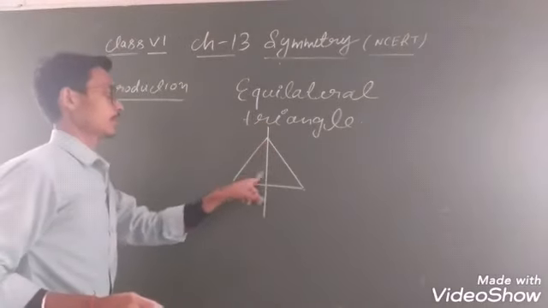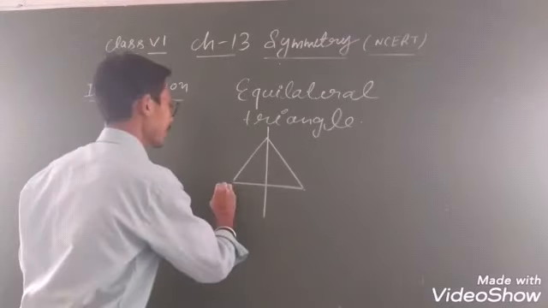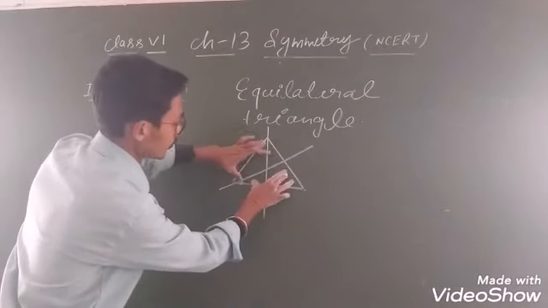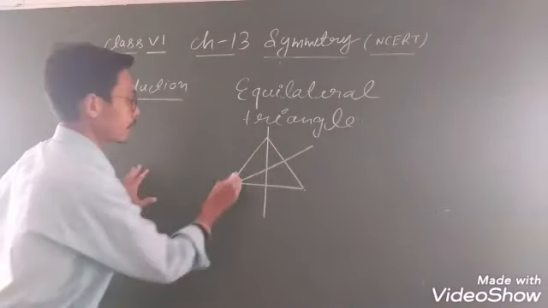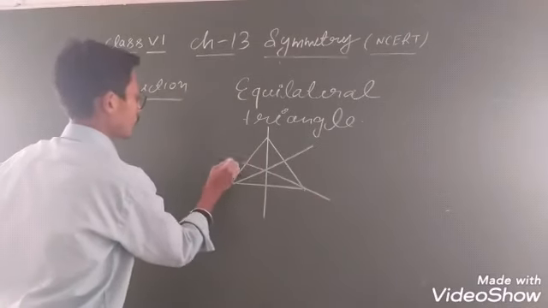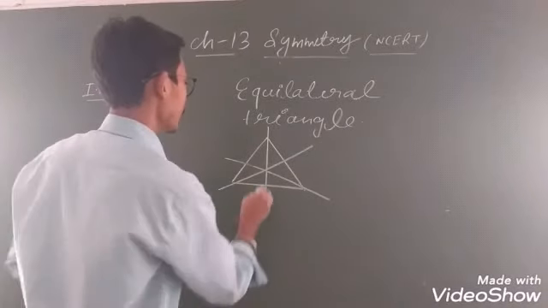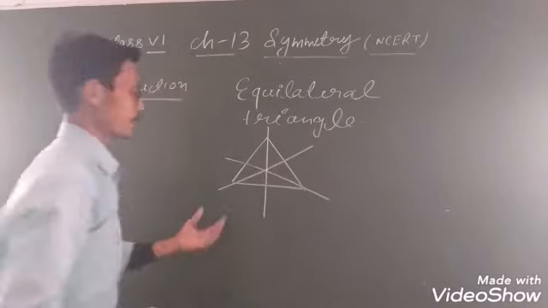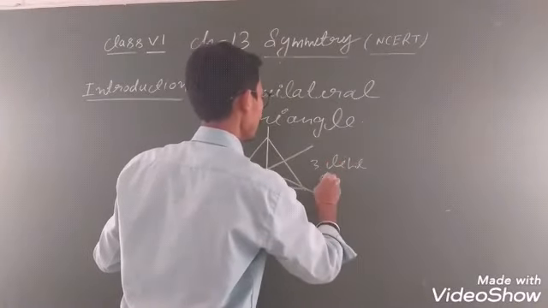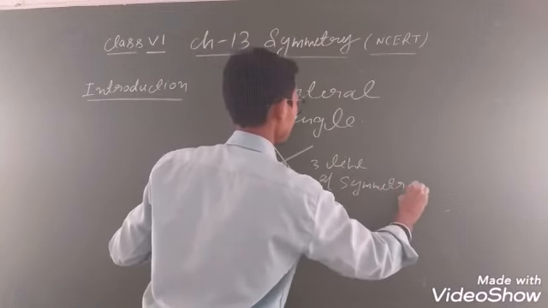Look, this will divide the diagram into two identical parts. The second line of symmetry you can draw like this. If you see, this part and this part will be of equal length. The third line of symmetry you can draw like this. This is the third line of symmetry. Clear? So in an equilateral triangle, there are three lines of symmetry, because all three sides are equal.